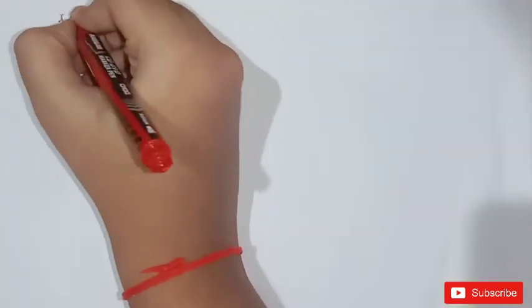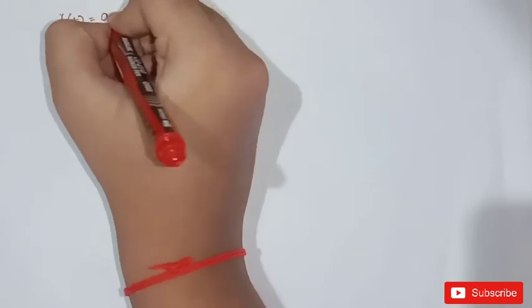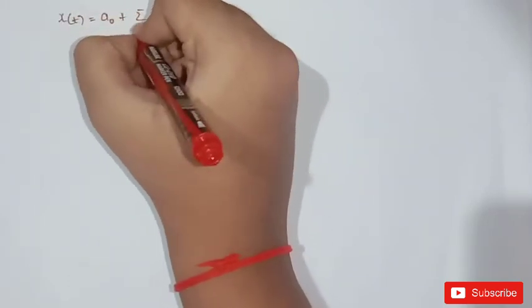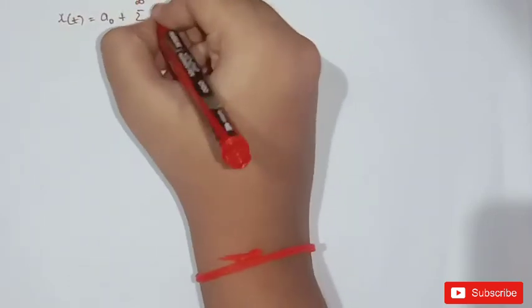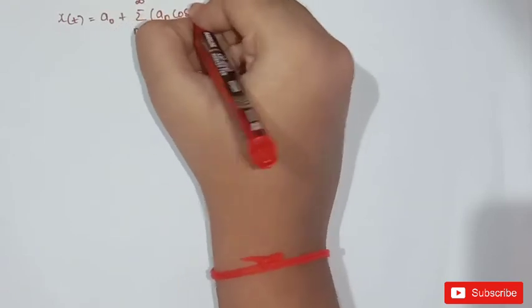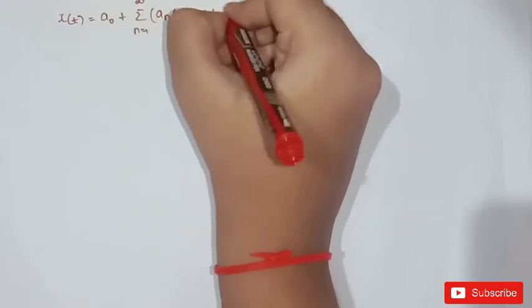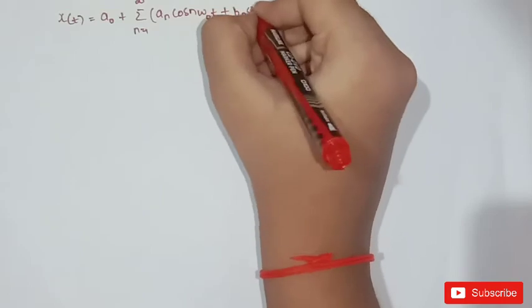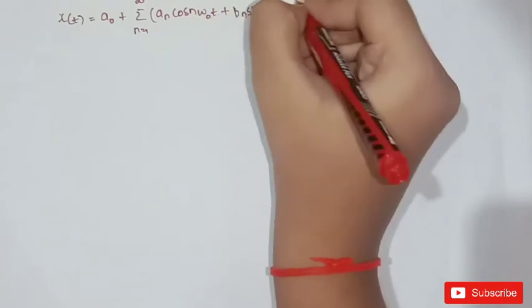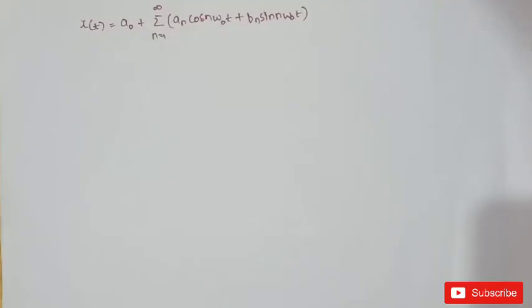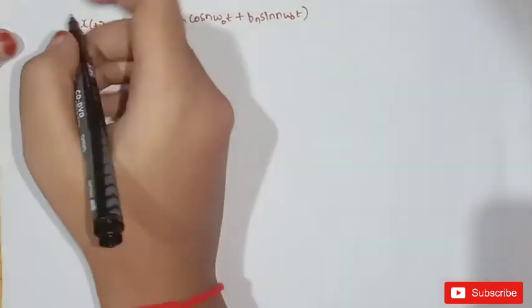Let us write the trigonometric form of the equation. x of t is equal to a naught plus sigma n is equal to 1 to infinity an cos n omega naught t plus bn sin n omega naught t. To find the value of bn, we need to multiply the equation with sin m omega naught t and integrate the equation over a period t naught to t naught plus t.